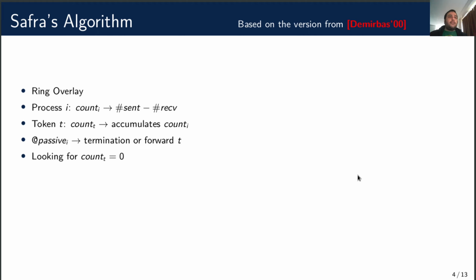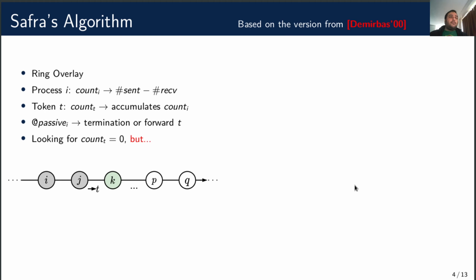Intuitively, for termination, we want the accumulation to be zero, meaning there are no messages in flight. However, this on its own is not enough. On the left, J becomes passive and forwards the token. K is active and sends a message to I, and I responds with a message to K. Now at K, these counts cancel out, so if the accumulation is zero when the token visits, then detection would be incorrect because I is active.